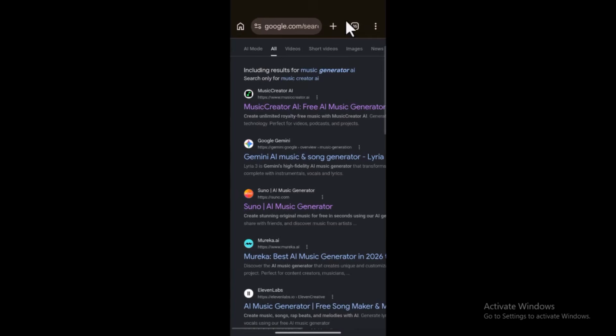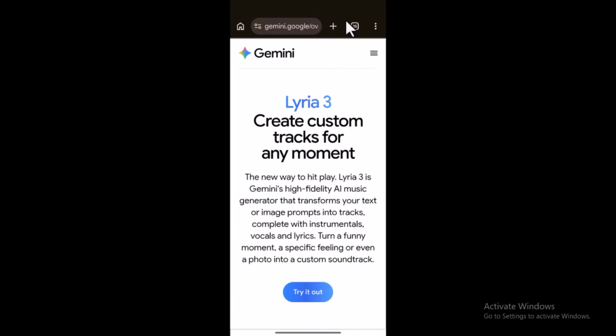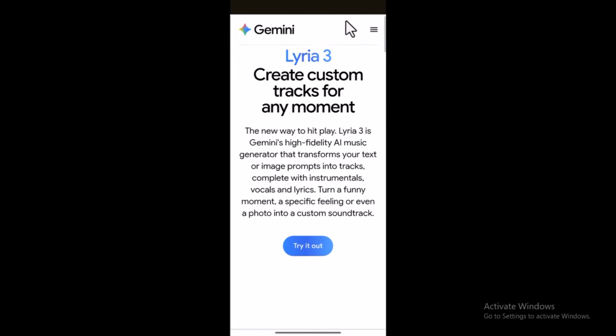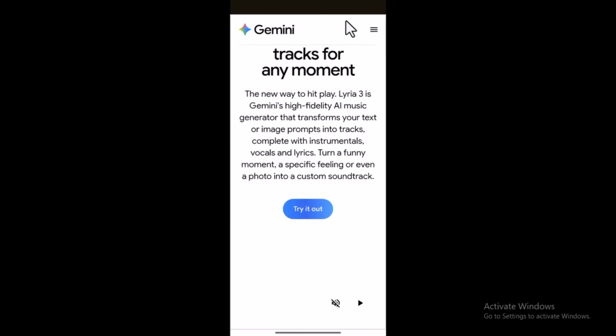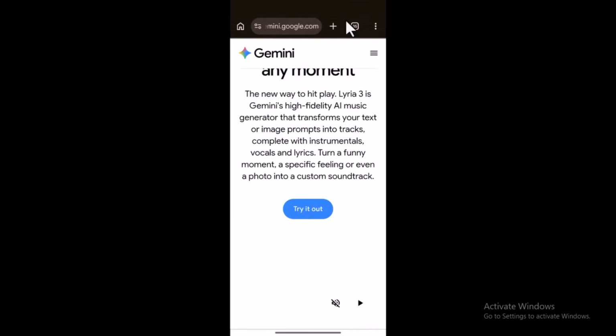So the second option that we have here is this Gemini AI music and sound generator. So I'm going to open this. Now this is what I'm going to do at this point. Now this is it. Create custom tracks for any moment. Okay, I'm going to go ahead and try it out. Let's see if it's going to give us the exact thing that we are looking for, our kids music. Now, why am I doing this? I'm doing this to give you options.